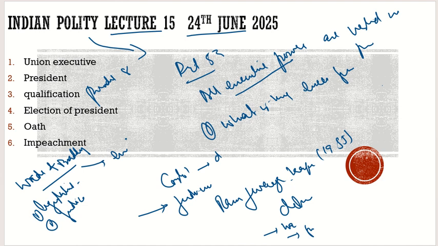Article 53 says the executive powers are vested with the president, and all the powers beyond legislative and judicial powers are the executive powers. Then this is such a powerful office that the president should enjoy everything. The highest respect should be enjoyed by the president in the real sense also.